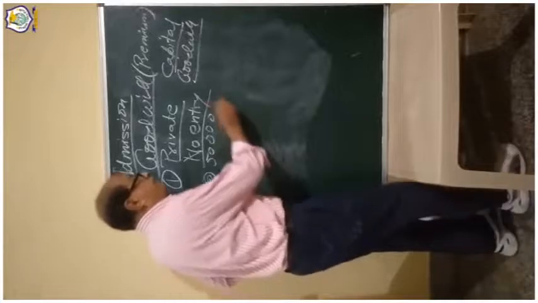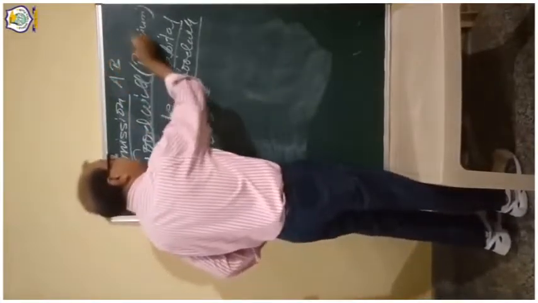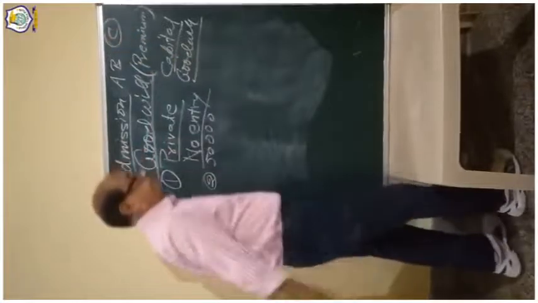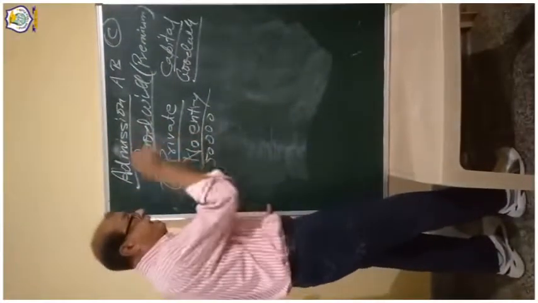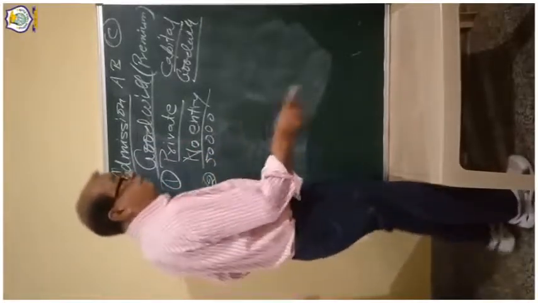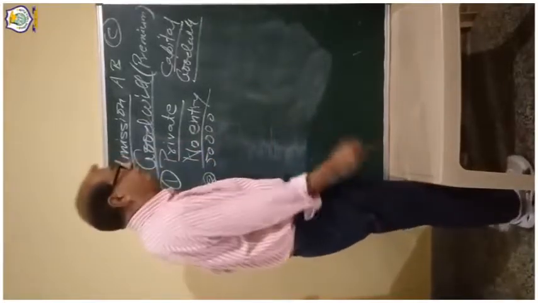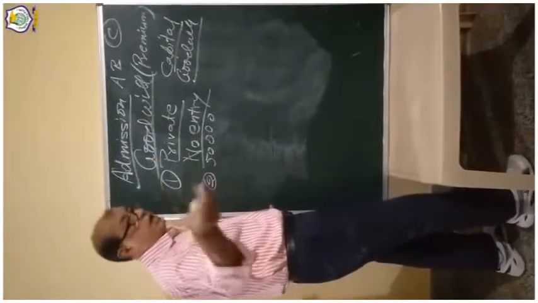A, B, C are partners, suppose A and B are existing and C is entering. So C is bringing 50,000 and that 50,000 will remain in the business. So what entry? Two entries we have to do. First, that C is bringing a share of goodwill.